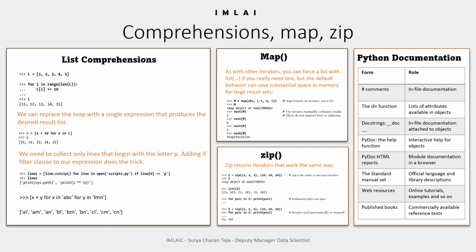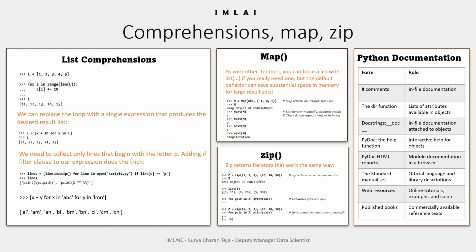It is like referring to your grammar book to correct your English grammar and finding the meaning of words from an English dictionary. We can read it from in-file documentation, such as when you add comments to your code; this type of documentation is called in-file documentation. In addition to that, we can use the dir function.